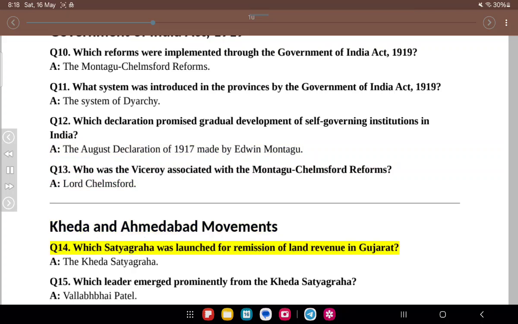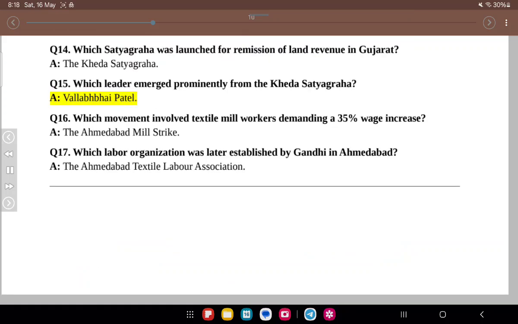Kheda and Ahmedabad movements. Q14. Which satyagraha was launched for remission of land revenue in Gujarat? A. The Kheda Satyagraha. Q15. Which leader emerged prominently from the Kheda Satyagraha? A. Vallabhbhai Patel. Q16. Which movement involved textile mill workers demanding a 35% wage increase? A. The Ahmedabad mill strike. Q17. Which labor organization was later established by Gandhi in Ahmedabad? A. The Ahmedabad Textile Labour Association.